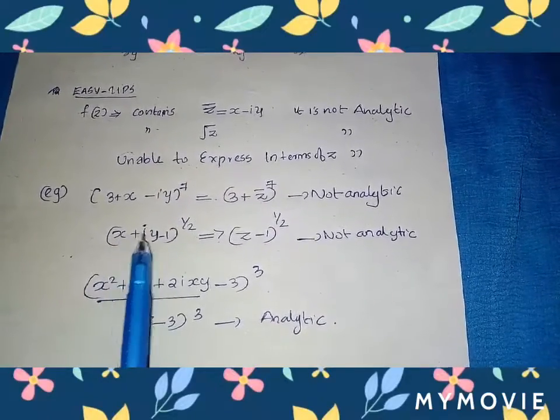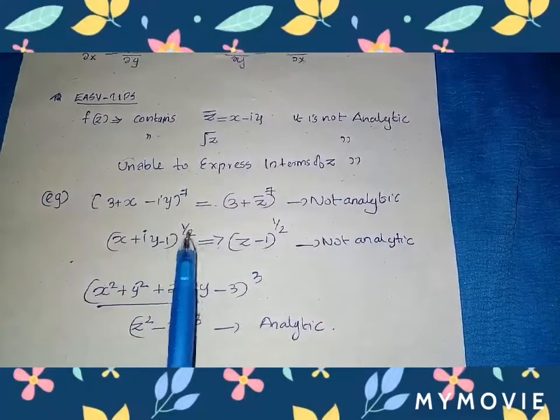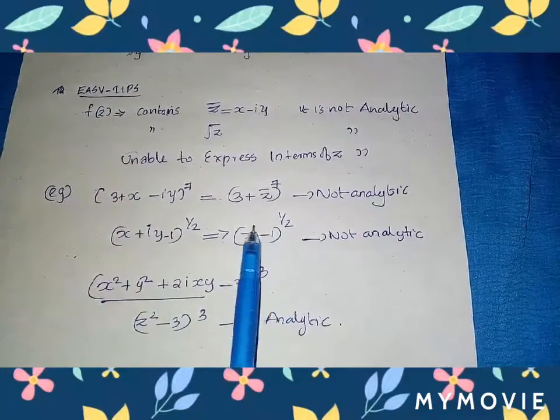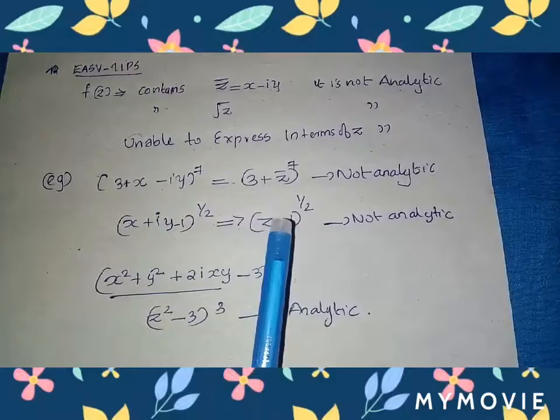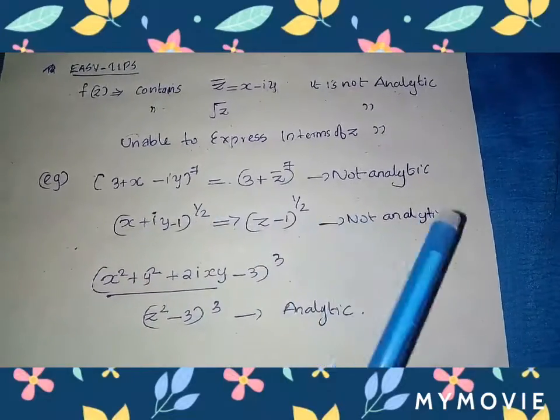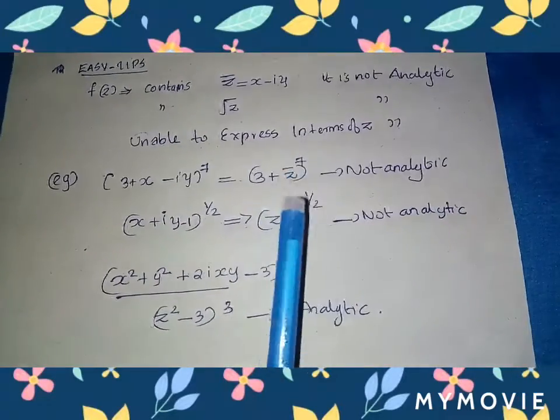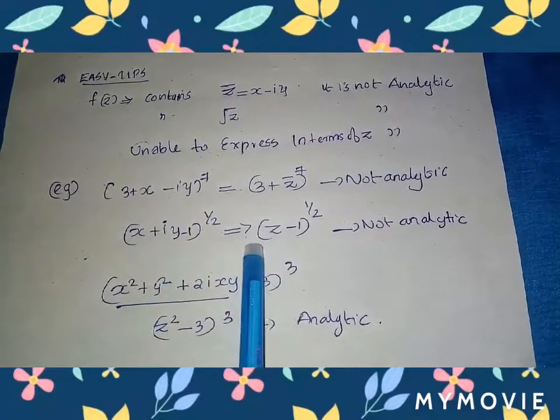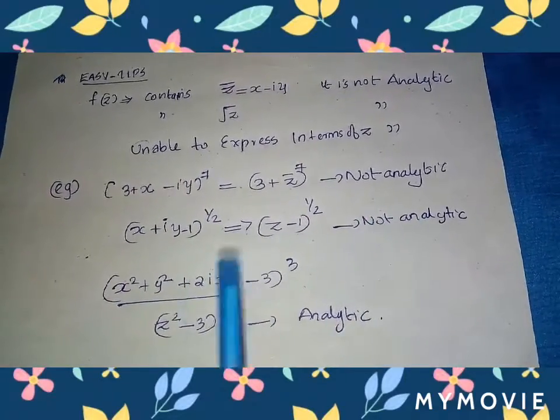Here the question is x plus iy minus 1 all power half. Here we know that it is z minus 1 all power half. It is not an analytic function because z power half, that is root z, exists here. So it is not an analytic function.